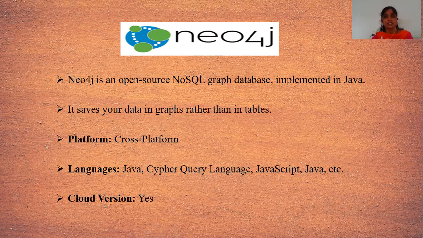Oracle, Microsoft SQL Server, PostgreSQL, and other database management systems store the data in tabular format, that means SQL format. But in NoSQL, there are different types which can store the data in document format or graph format. Here, Neo4j can store the data in graph format. It is a cross-platform database management system, and it supports languages like Java, SQL query language, JavaScript, etc. And it also supports its cloud version.